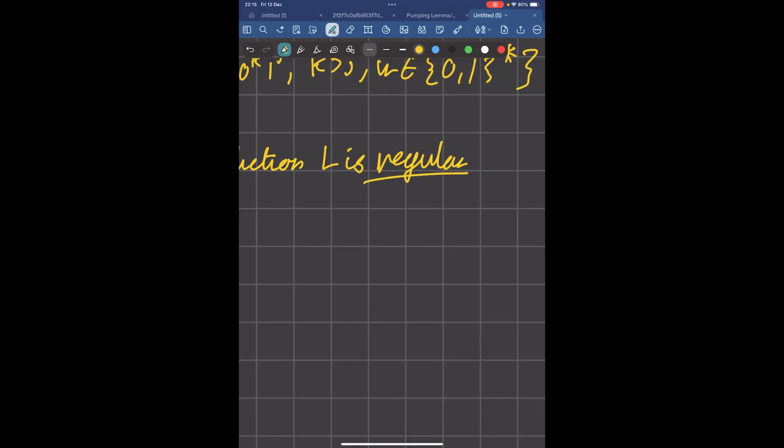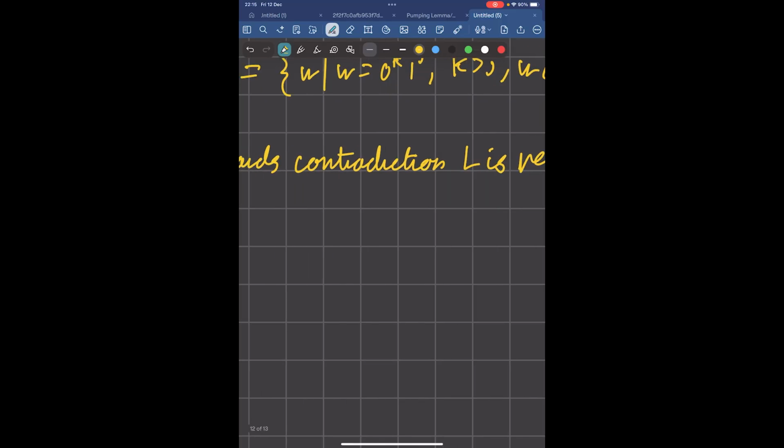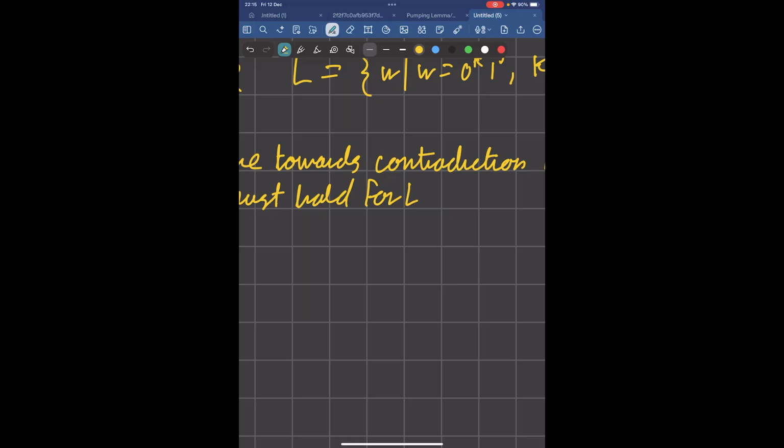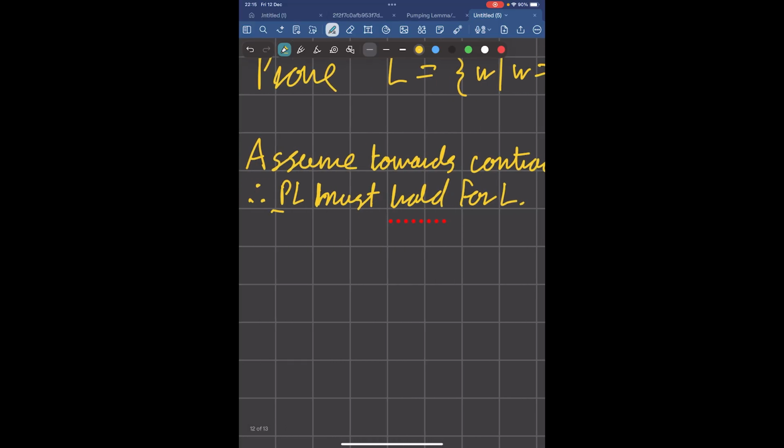Because it's regular, the pumping lemma should hold. So therefore, the pumping lemma must hold for L. Because we know the pumping lemma must hold, then by the pumping lemma, there has to exist a pumping length.